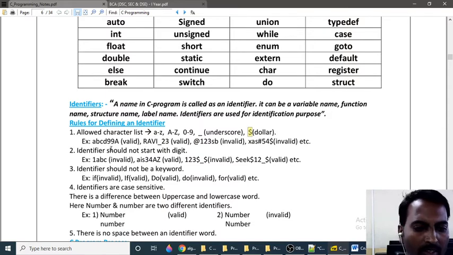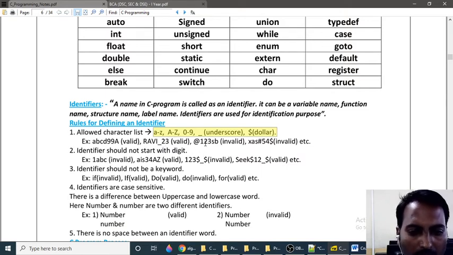So the first rule is, if we are defining an identifier, it must contain characters from small a to z, capital A to Z, or 0 to 9, and underscore is also allowed and dollar is also allowed. For example, ABCD99A is valid because I am using characters from this list only. Ravi underscore 23 is also valid, because underscore is allowed.